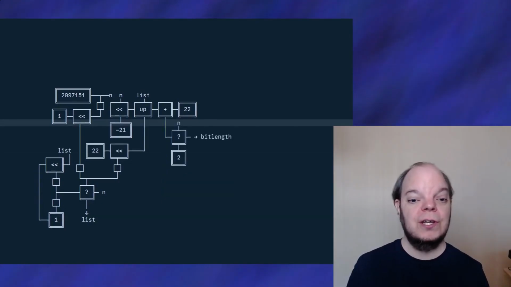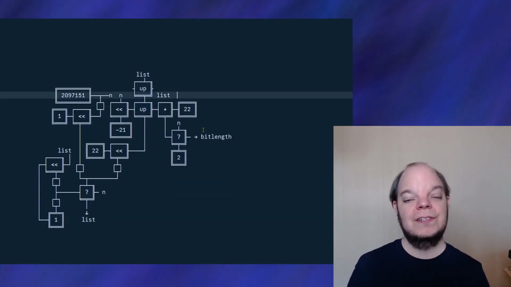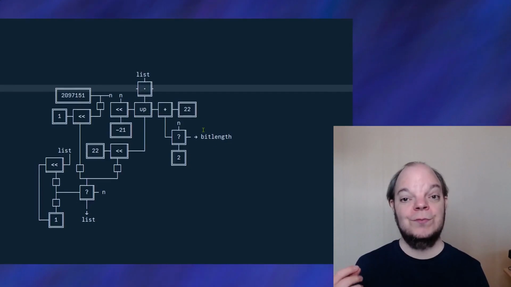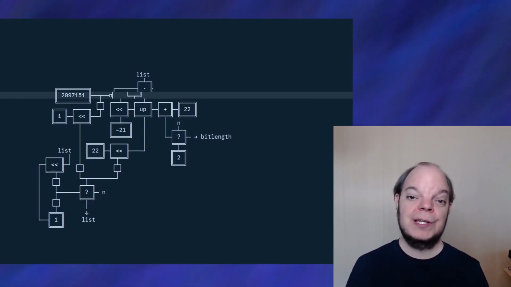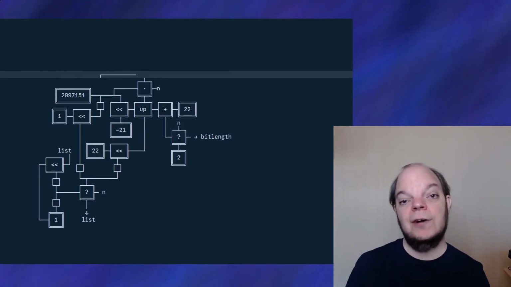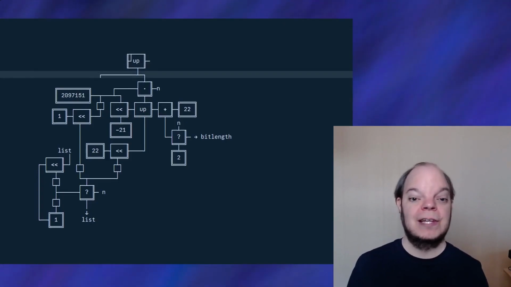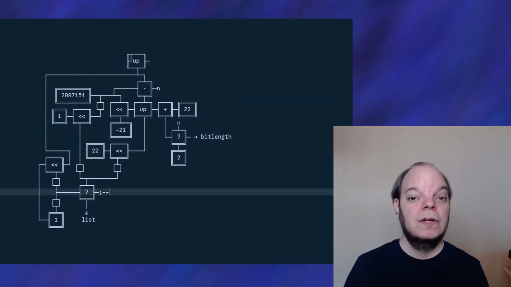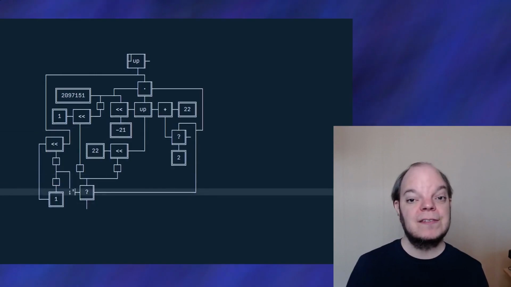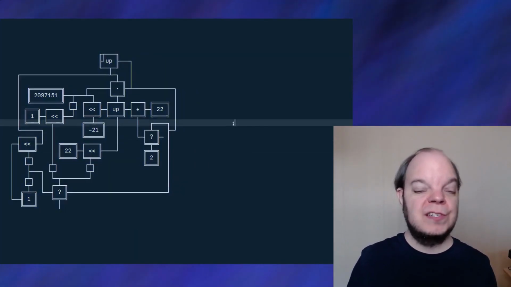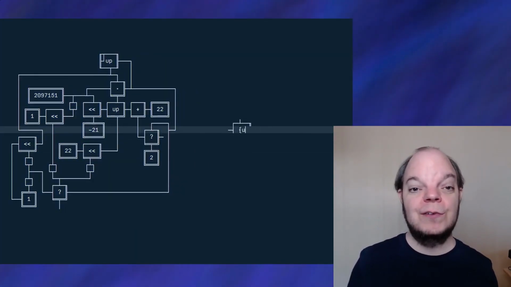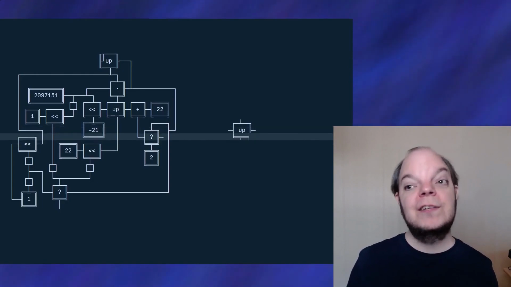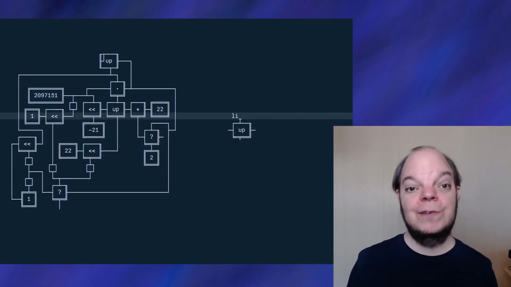Now, in order to join up all the ends and the lists with the declaration box, I'm going to need 1 wire crossing function, so I'm quickly going to insert that. And now let's connect up all the occurrences of list, of which there are only 2. And finally, join up all of the ends. Now, the main function is obviously going to need to call this private function, so let's start with the call for that, because we're going to need to deal with the return values from it.